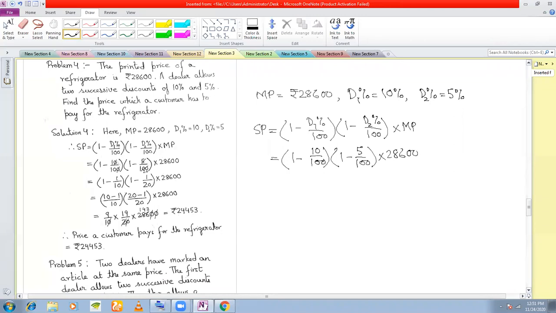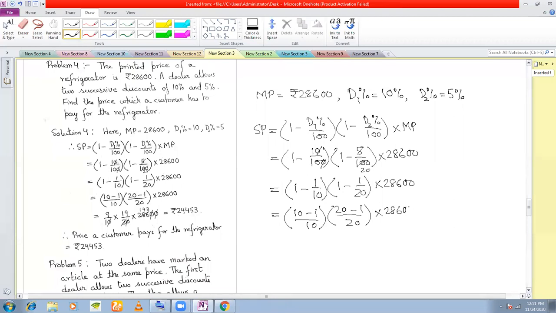Now you can cancel here, and cancel here. What you get is 1 minus 1 by 10 into 1 minus 1 by 20 into 28,600. Now you take the LCM. You get 10 minus 1 by 10 and 20 minus 1 by 20 into 28,600.